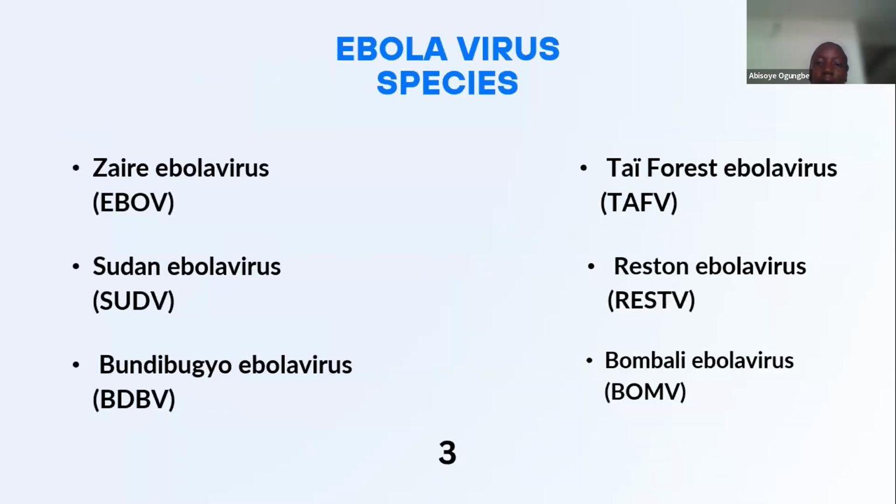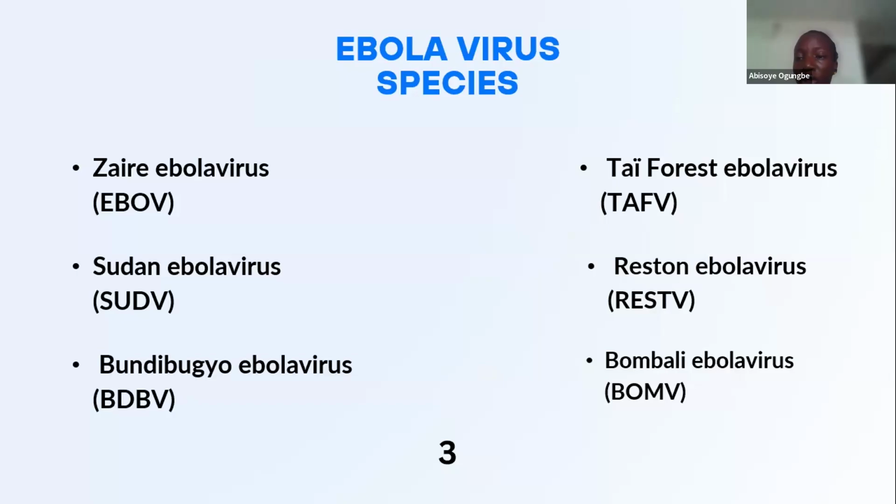Now, over time, due to ongoing research, scientists have been able to identify 6 species of the Ebola virus, and they are the Zaire species, the Sudan species, the Bundibugyo species, the Taï Forest species, the Reston species, and the Bombali species.